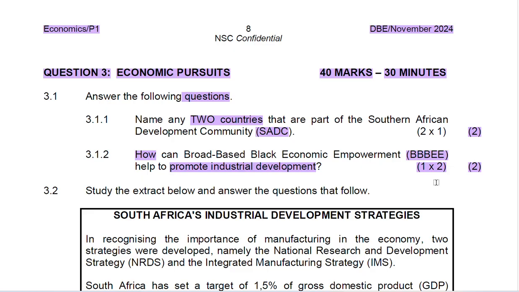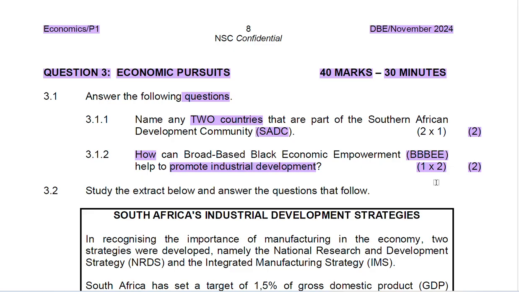Number one, an increase in the number of Black people who own businesses may lead to expansion of the existing industries. In South Africa, we have a lot of Black people. So if there's an increased number of Black people owning businesses, it means that there will be an expansion in different existing industries because a lot of people will be participating in those industries.